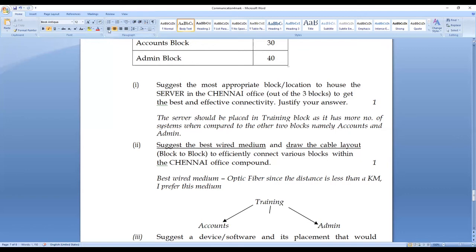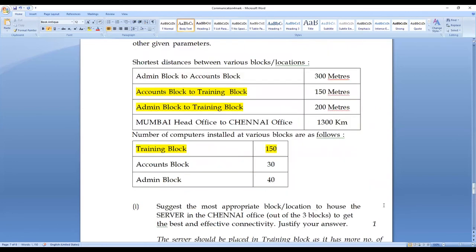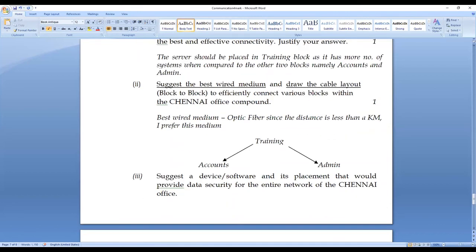So I have to mention the weights, that is the distances. Accounts to training is 150 meters. From the accounts department to training is 150 meters.